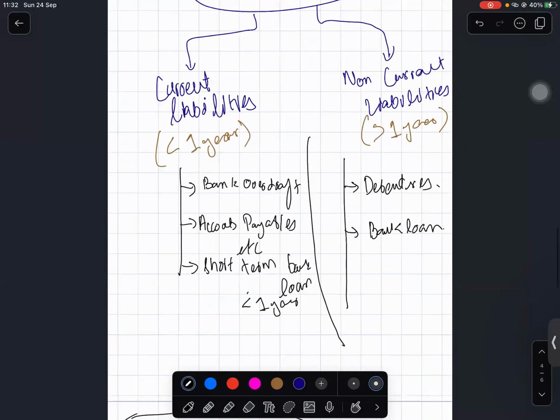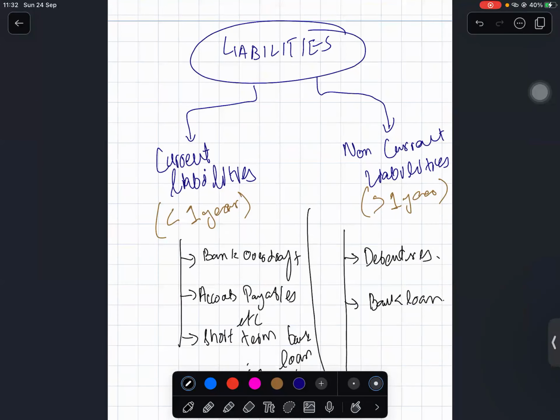Okay, so no confusions in assets or liabilities, or non-current assets or non-current liabilities, right? No, no, sir. Okay, very good.